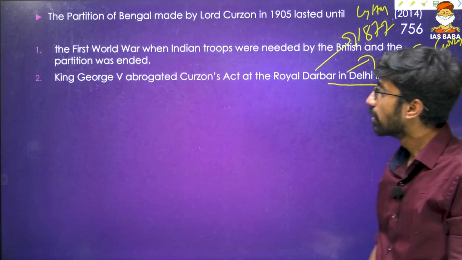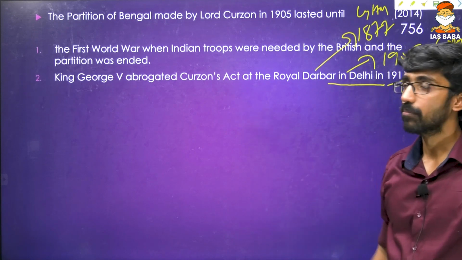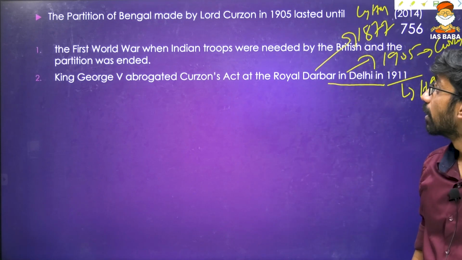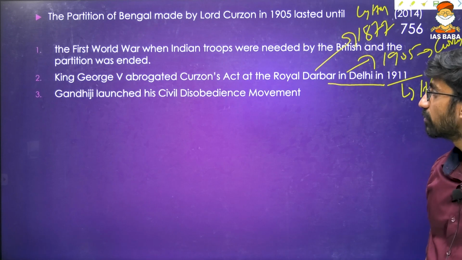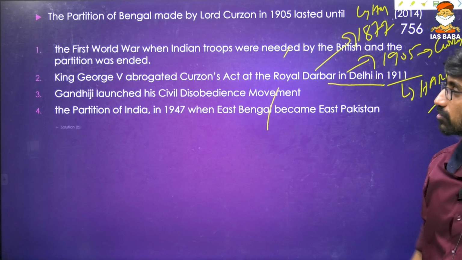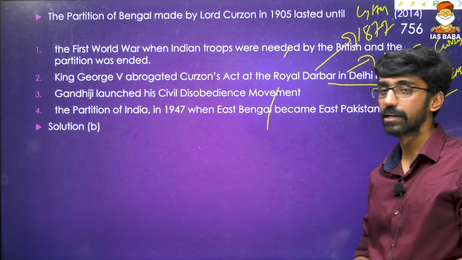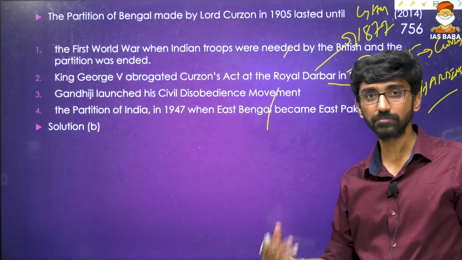So this is when that particularly ended. That is, the partition of Bengal made by Curzon ended in 1905. Gandhiji launched his civil disobedience movement, then the partition of India in 1947. All these are nothing. The answer is option 2. And it's the only darbar where King George, monarch of England, visited India.